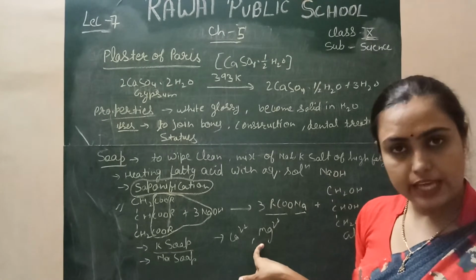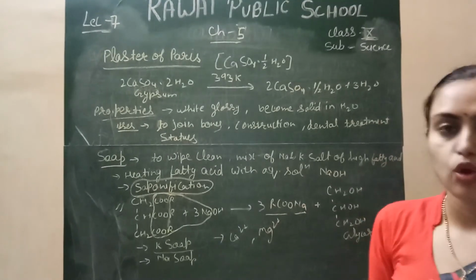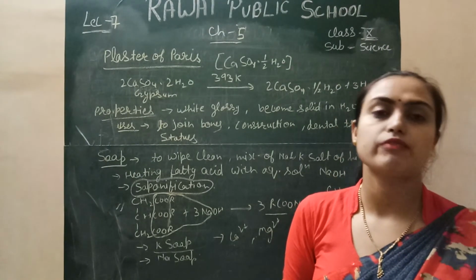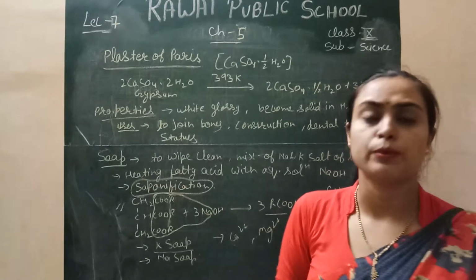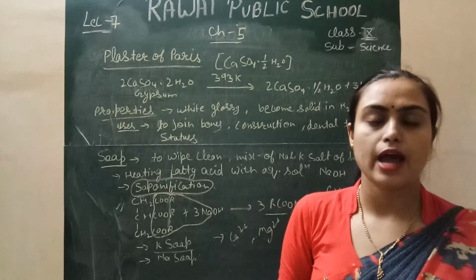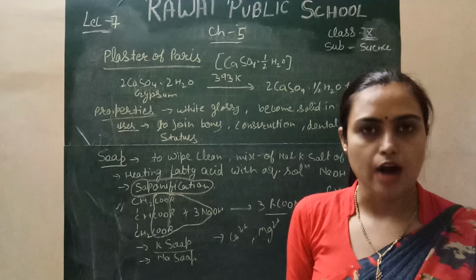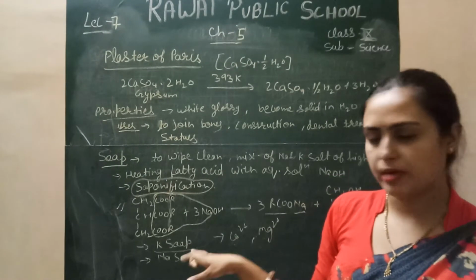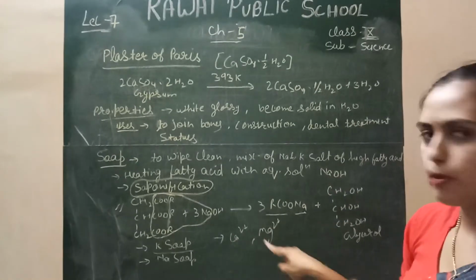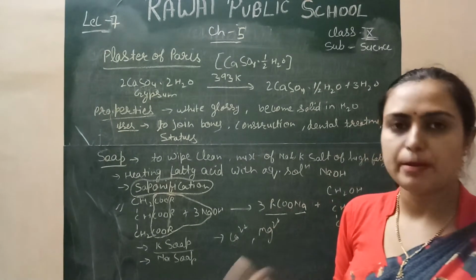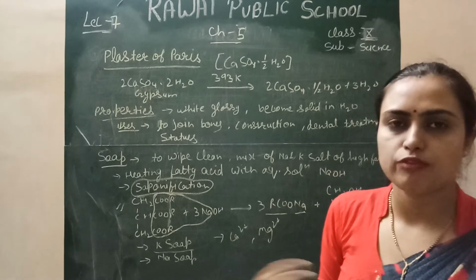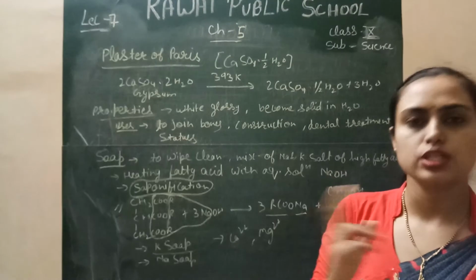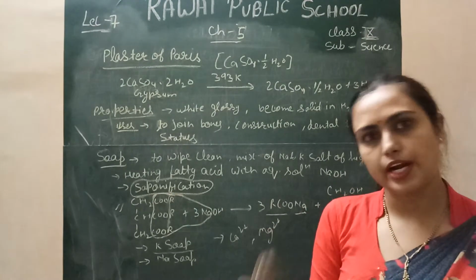So in case of hard water, this sodium soap is not used. Instead of soap, in hard water we will use detergents, because detergent acts and works in both soft and hard water. So this is about the soap. Similarly, with detergent there is no formation of calcium and magnesium precipitates, no replacement of sodium with calcium and magnesium. So detergents are easily soluble in both soft water and hard water.